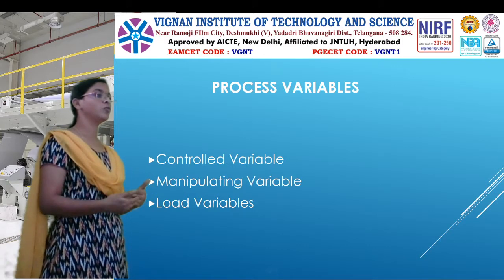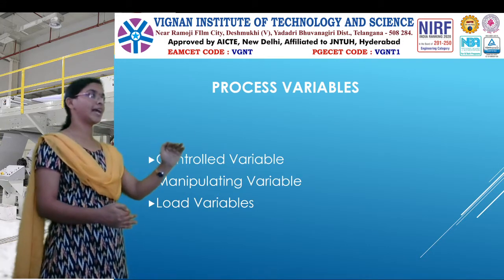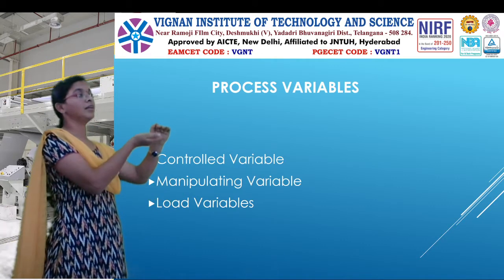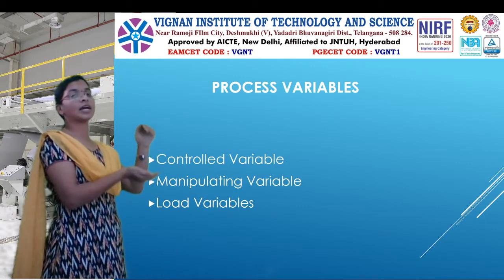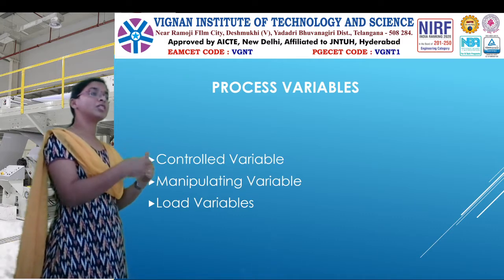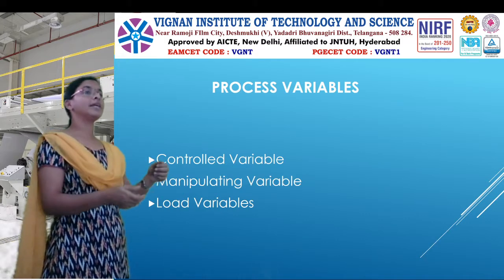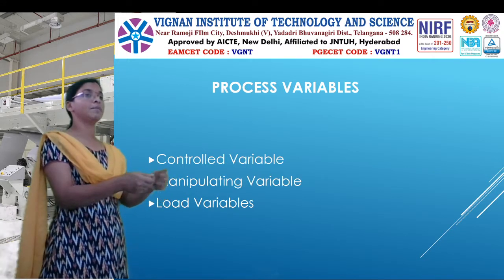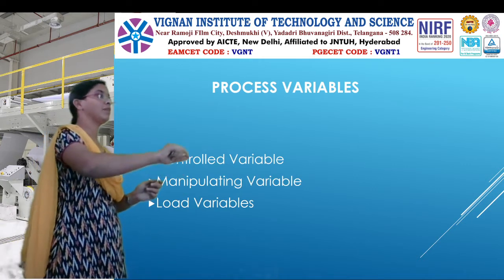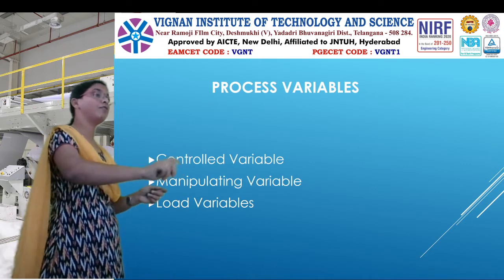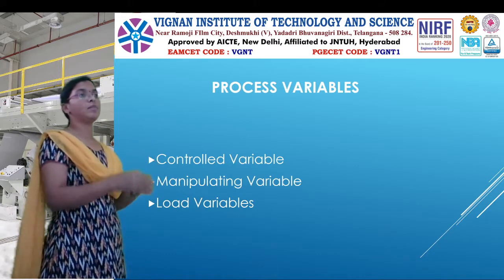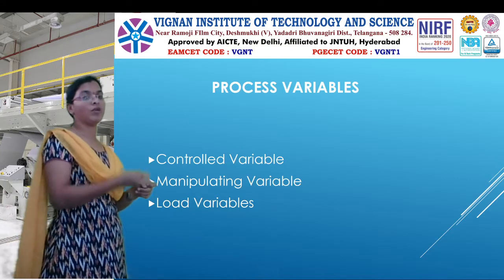But what he has to do is control the level of the tank. So the level of the tank is the controlled variable. By using which variable is he controlling that level? By manipulating the valve, nothing but the output flow rate. By varying the output flow rate, he controls the level of the tank. So here the manipulated variable is the output flow rate.